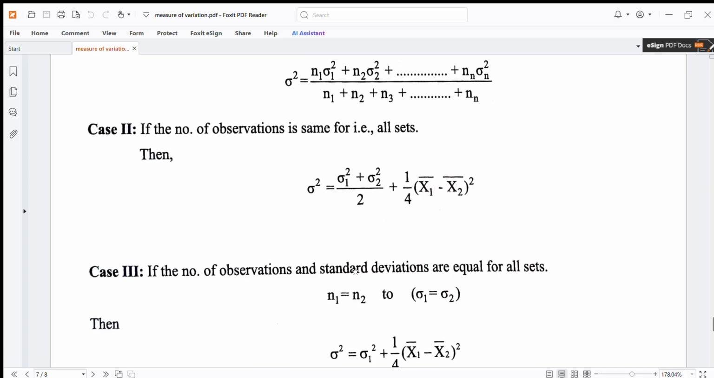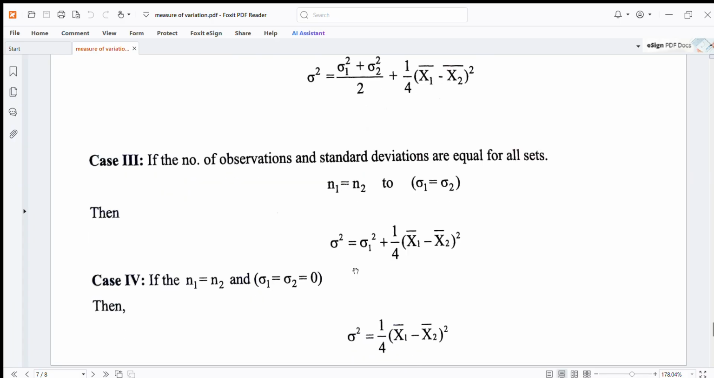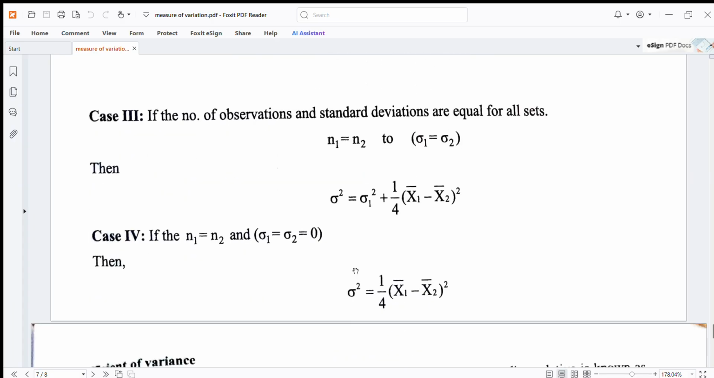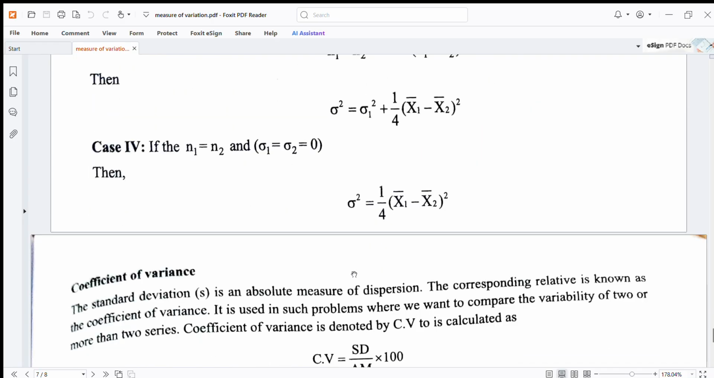Sigma square is sigma 1 square plus sigma 2 square upon 2 plus 1.4 (x1 bar minus x2 bar) whole square. If the number of observations and standard deviations are equal for all sets, n1 is equal to n2 and sigma 1 is equal to sigma 2, then sigma square is equal to sigma 1 square plus 1.4 in bracket (x1 bar minus x2 bar) whole square. In case 4, n1 is equal to n2, sigma 1 is equal to sigma 2 is equal to 0, then sigma square is equal to 1.4 (x1 bar minus x2 bar) whole square.